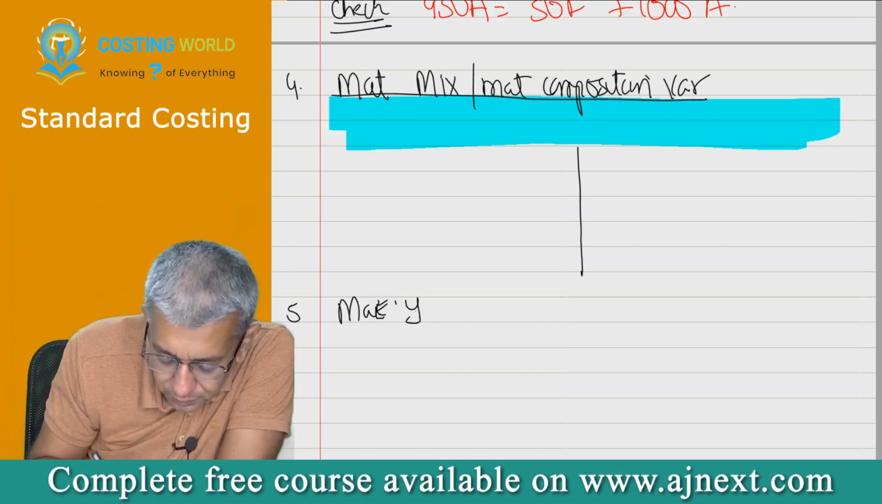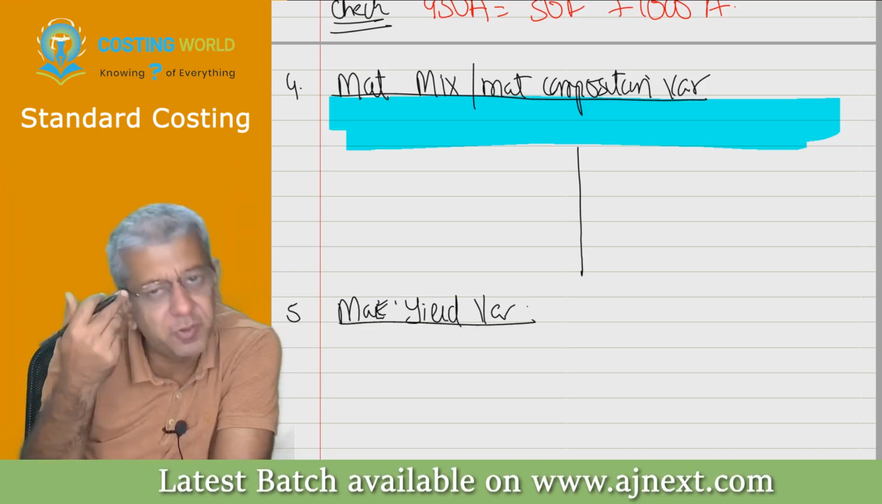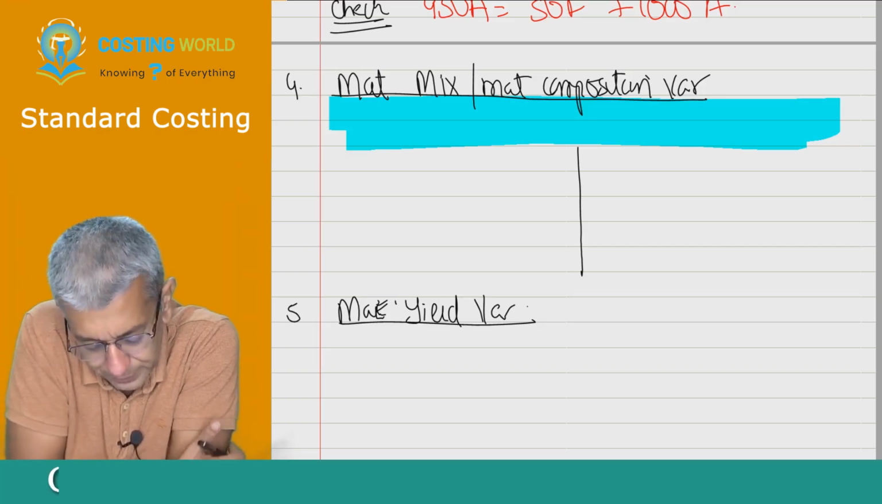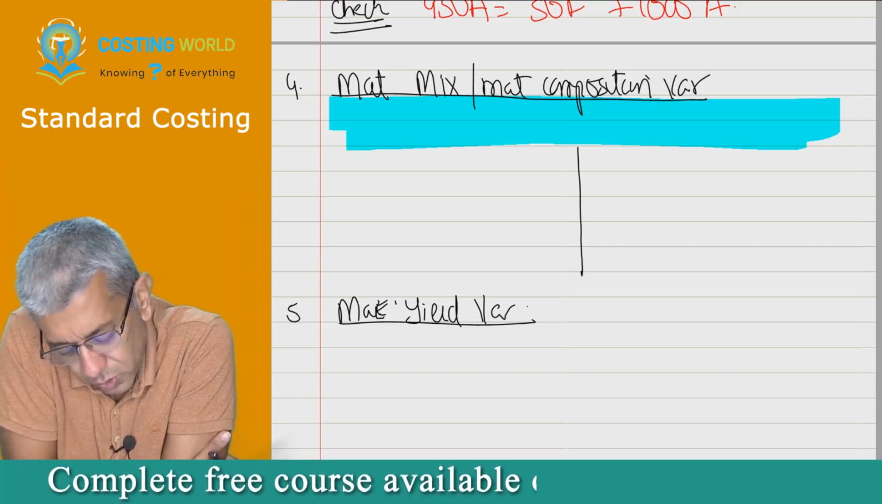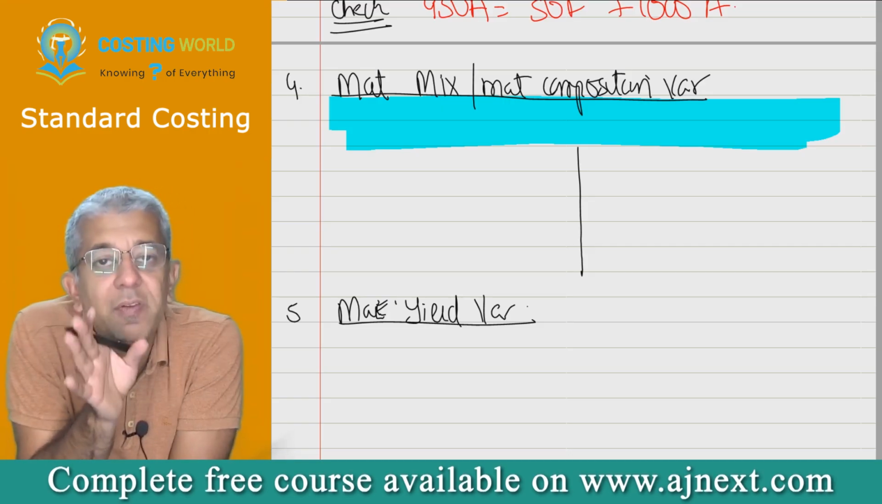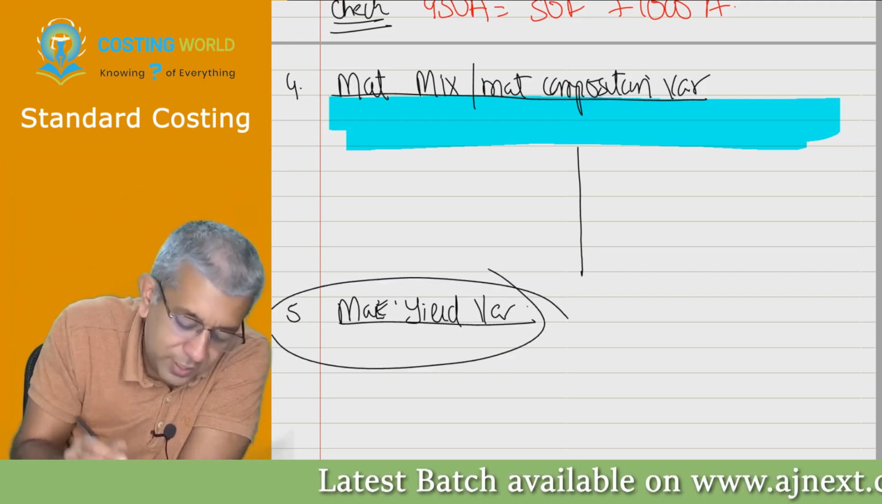Efficiency is popularly called yield variance. Okay, that will be the fifth variance. We'll be stopping with that in any case. Material yield variance. So after 4 lines, you all can write down material yield variance. Now see, I will deal with his efficiency and inefficiency in this particular variance.